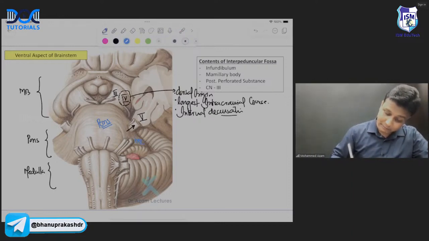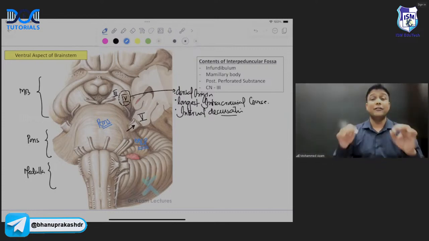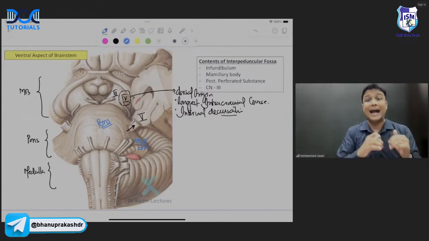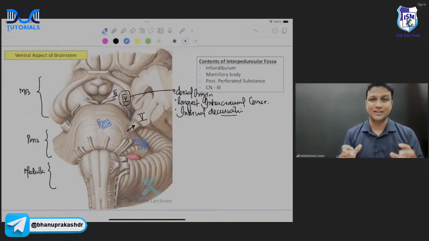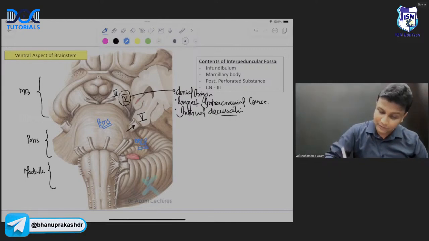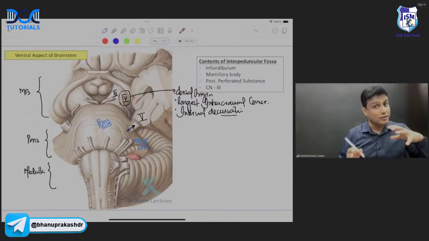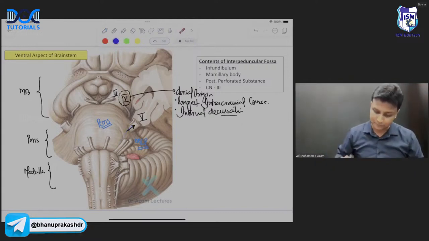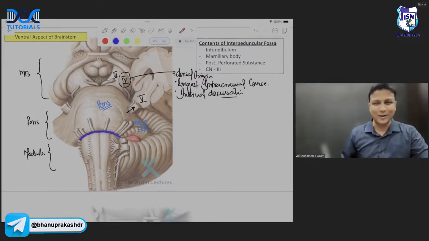What is this peduncle here? Middle cerebellar peduncle. So therefore, my dear doctors, remember very carefully, the fifth nerve is exactly coming out at the junction of pons and the middle cerebellar peduncle. So don't just say it is coming out from the pons. To be very, very specific, where is the fifth nerve coming from? The fifth nerve is going to come out from the junction of pons and the middle cerebellar peduncle, not cerebral, cerebellar peduncle. Okay?